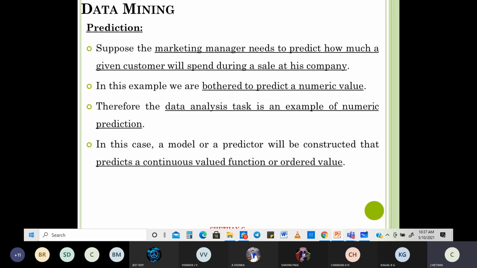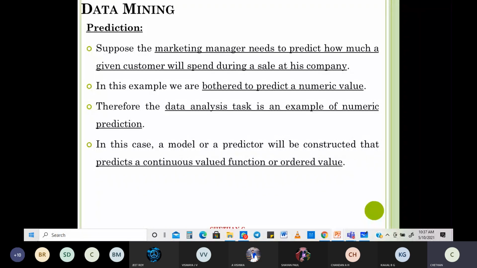And what is prediction? A marketing manager needs to predict how much a given customer will spend during a sale of his company. He's predicting it. There, it is just classifying things: you go here, you go here. Here it is predicting how much this person may spend. That's different compared to classification. I put you in A section or B section, that is classification. I predict the marks you're supposed to get maybe in 6M.